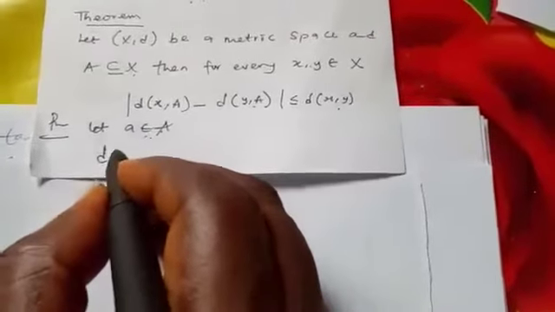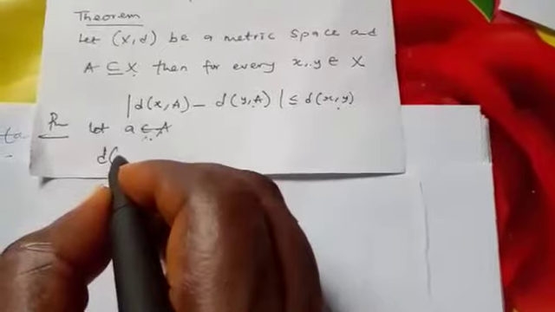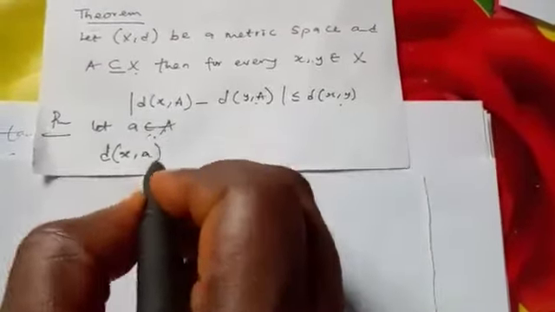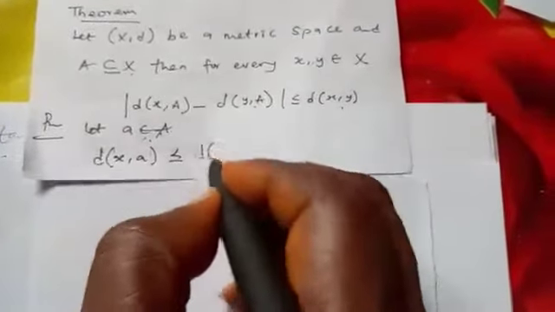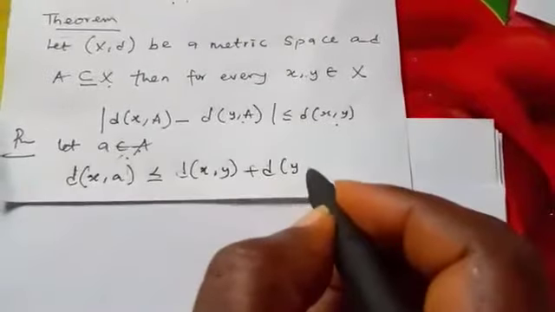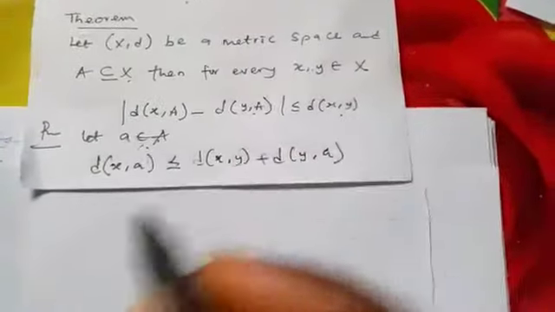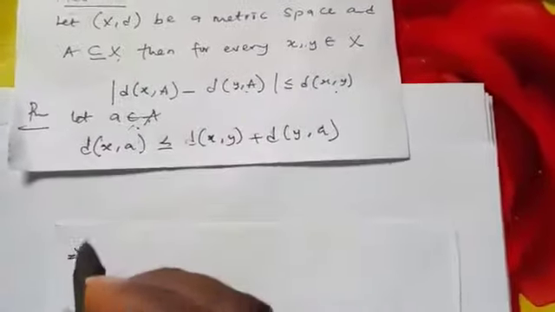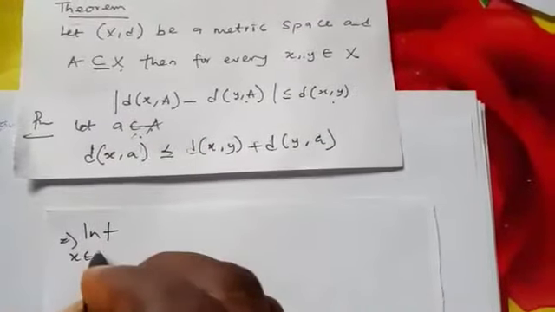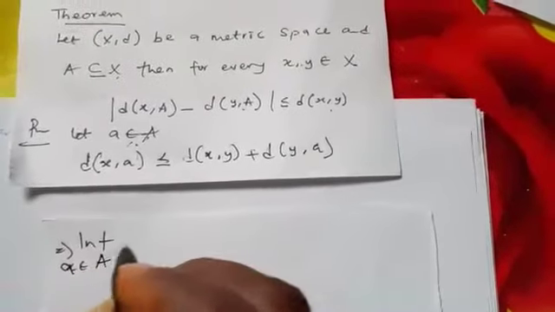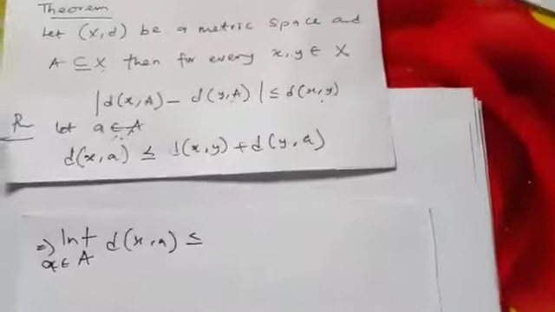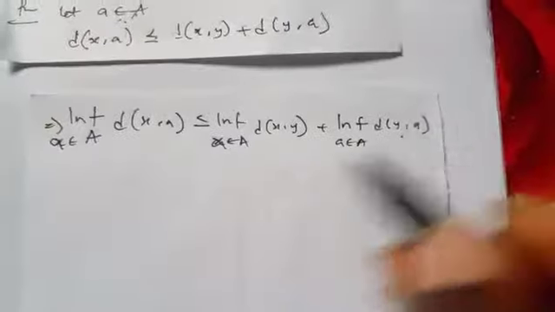Now by the triangular inequality, we know that d(s, a) is less than or equal to d(s, y) plus d(y, a). What we do now is put the infimum on both sides. So the infimum over a belonging to A of d(s, a). Let's put the infimum on both sides so that we get this.